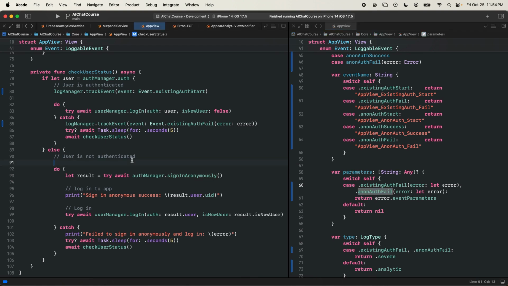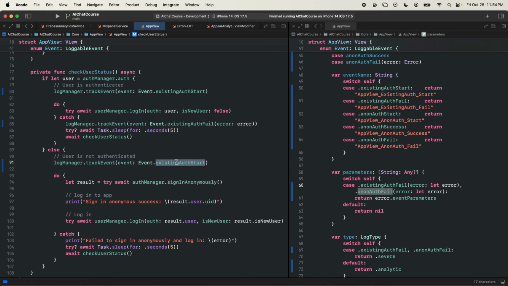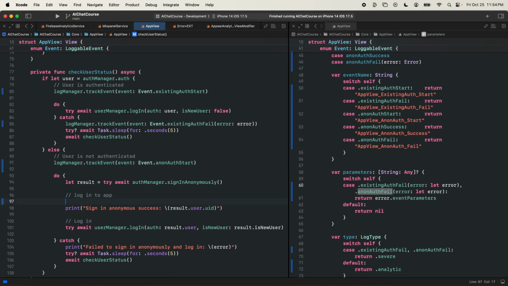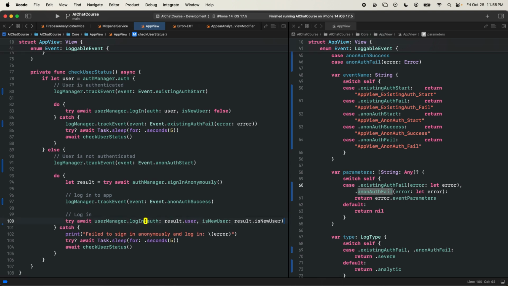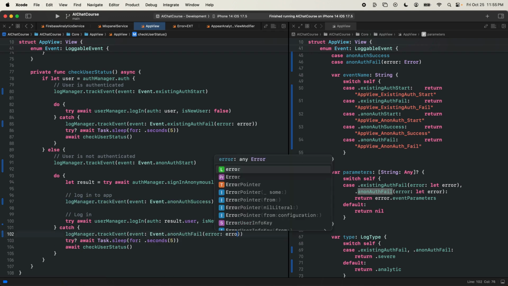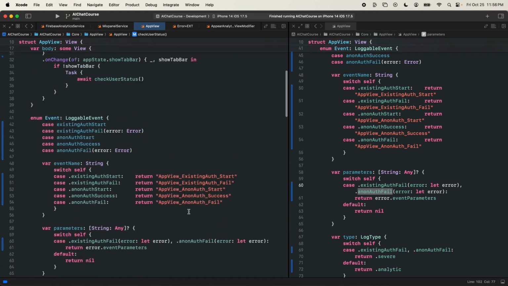Let's add them real quick. So up here, we'll have a log manager dot anonymous start. Here we have the success. So anon success. I'll delete this extra line of code here. And then here we have our error. So I will copy and paste it here. And we'll say anon fail, pass in the error. All right. And I think that's it for this view.